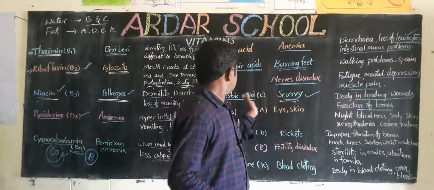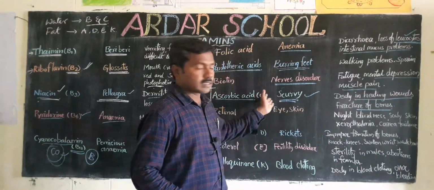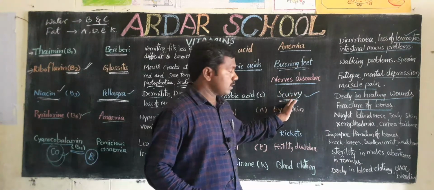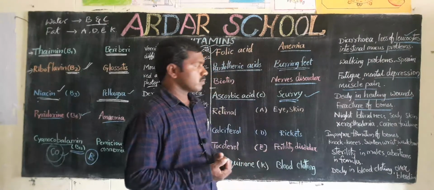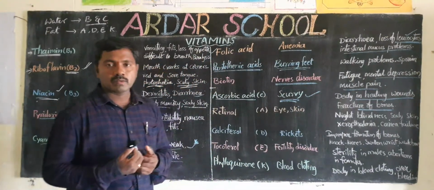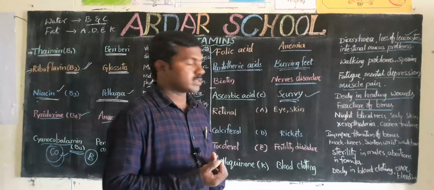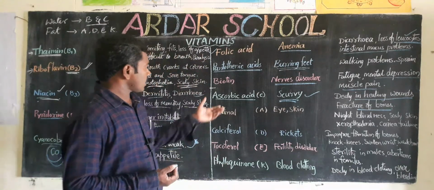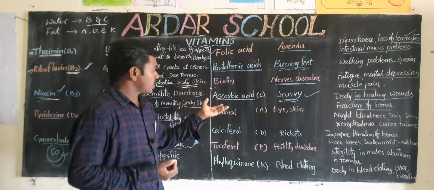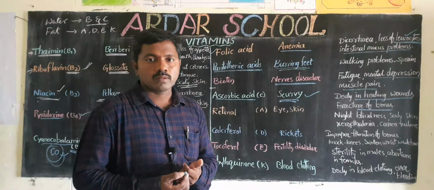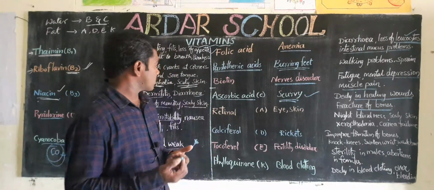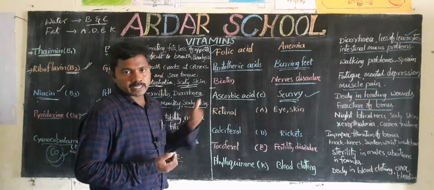What are the main resources? Citrus fruits. From citrus fruits we get this vitamin.